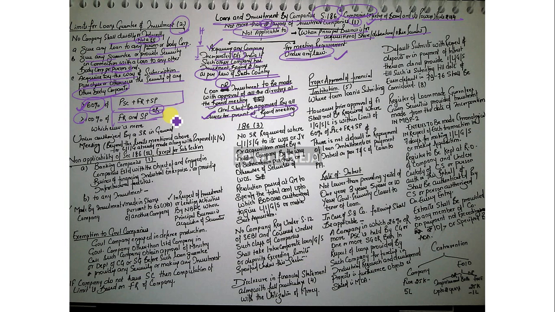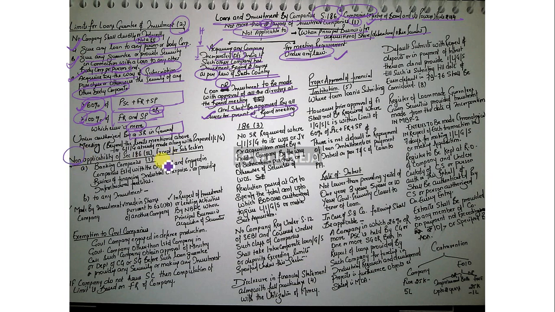Providing loan to any person not an employee or a body corporate, giving any guarantee or providing security in connection with the loan to any other body corporate or a person, acquiring by way of subscription or purchase of any security beyond 60% of paid up share capital, free reserves and security premium, or 100% of free reserves and security premium, whichever is more, is not allowed unless this is authorized by a special resolution in general meeting.